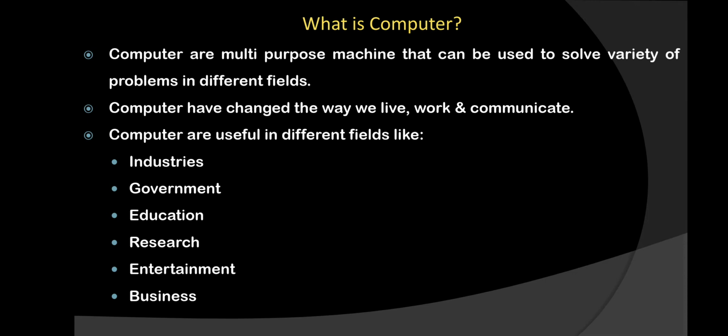By sitting at their own place, they can do shopping very easily. They can do business by sitting at one place by using a computer only. So these are some of the basic different fields which show in which area, for what purpose we can use the computer.